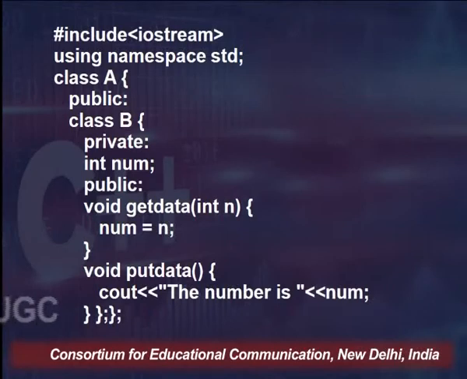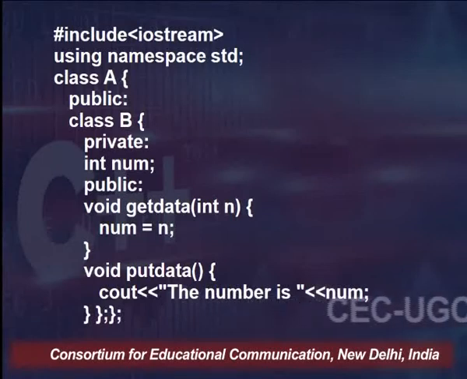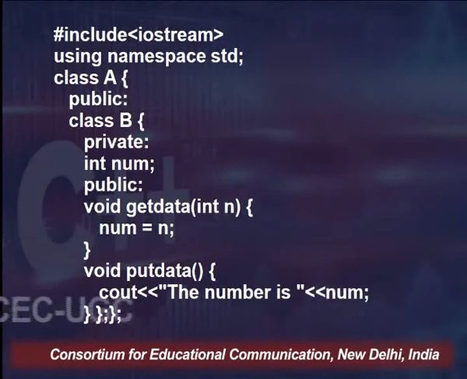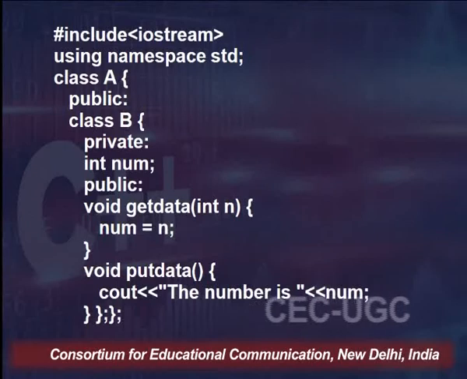And then after that, class B as well as class A are both ended by, in usual terms, semicolons. So if you can see the whole structure, class A is having one member.